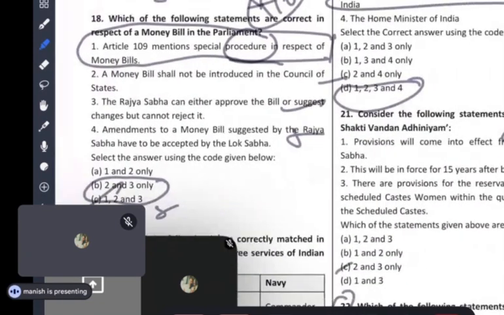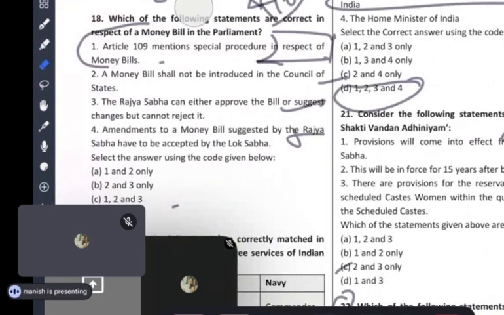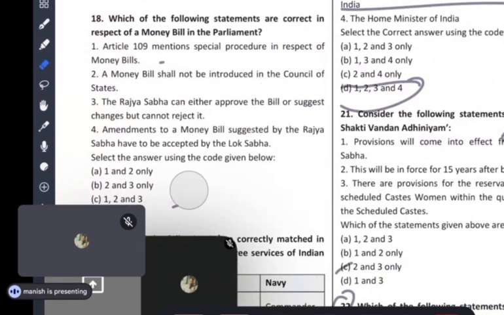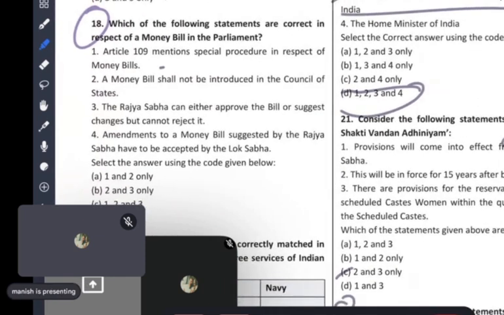See, money bill. Very easy question. See this question, polity. Read this question. Which of the following statements are correct in respect of a money bill in Parliament?